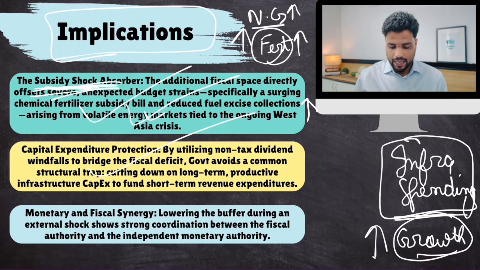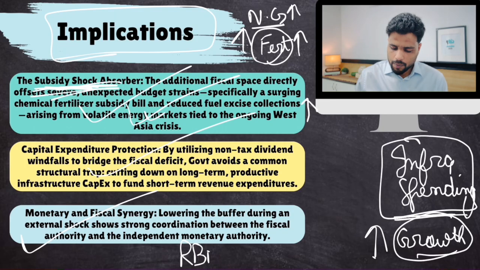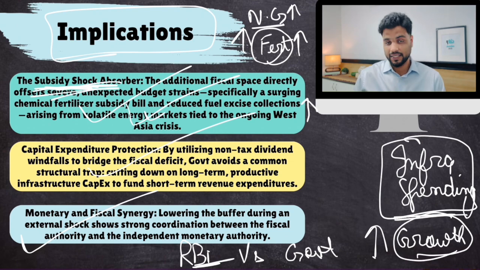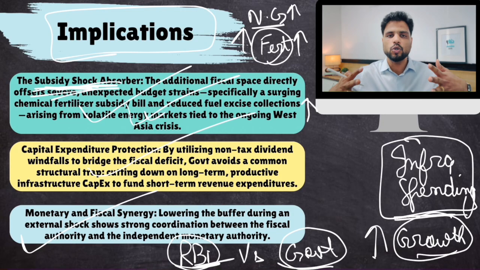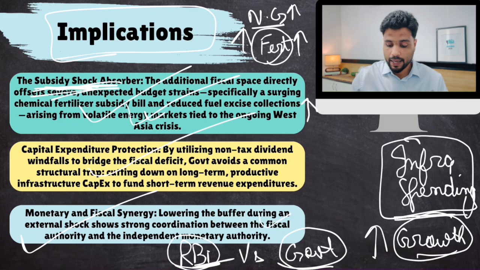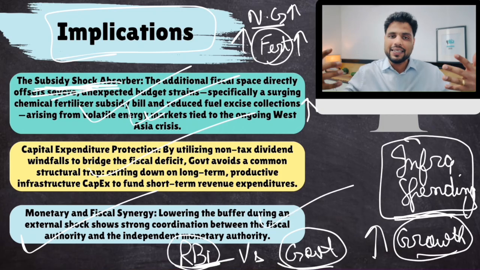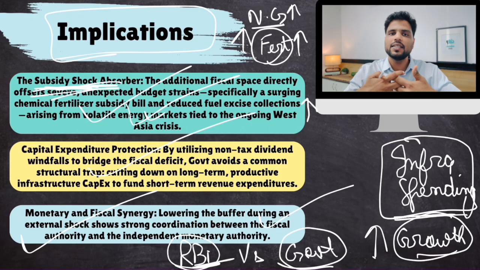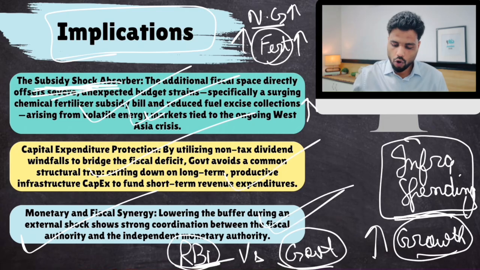So this is there. And this third thing is that generally we are used to hearing that there is a tussle between RBI and the government, the finance ministry and RBI. But this time around, this particular action of RBI shows that RBI's monetary policy and the government's fiscal policy are totally in sync. This is a good example of that, and this is good for the nation. Had these two policies been at loggerheads, the nation would have suffered. But that is not happening. So this is good news all around. That's the thing you had to know. That is why I brought this topic up in today's lecture.